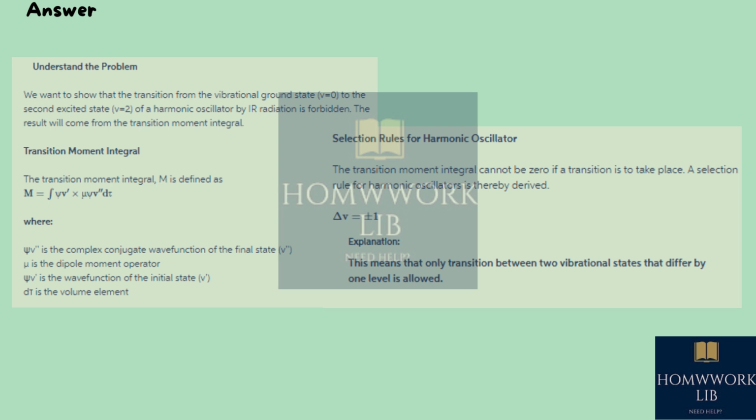Selection rules for harmonic oscillator. The transition moment integral cannot be 0 if a transition is to take place. A selection rule for harmonic oscillators is thereby derived: delta v equals plus or minus 1. Explanation. This means that only transition between two vibrational states that differ by one level is allowed.